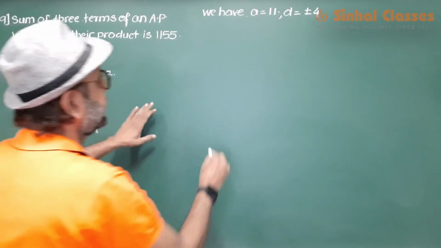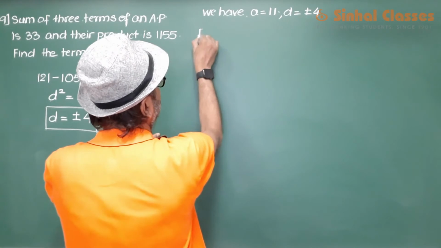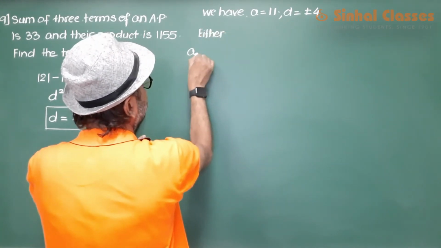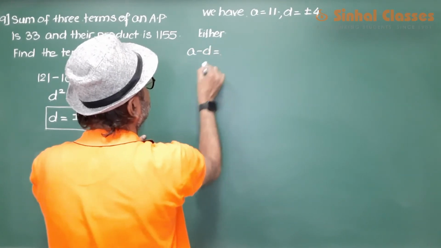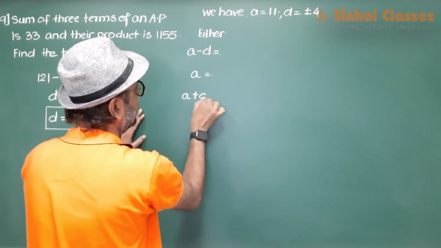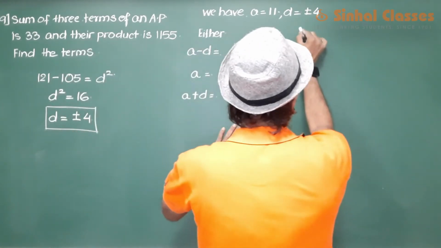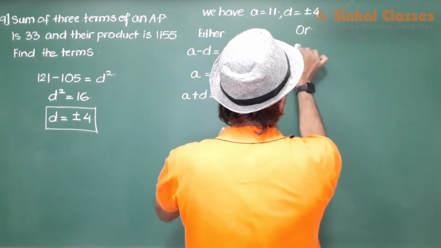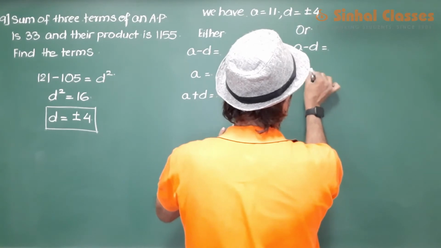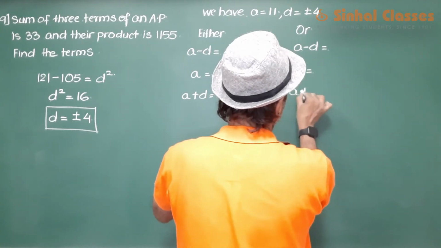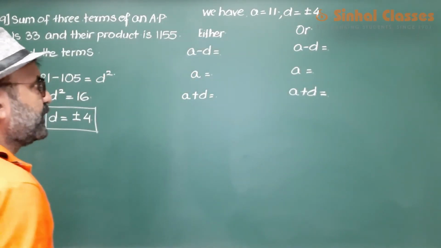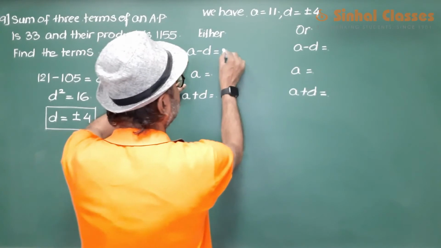Now the three terms of an AP are a minus d, a, a plus d. A is 11.